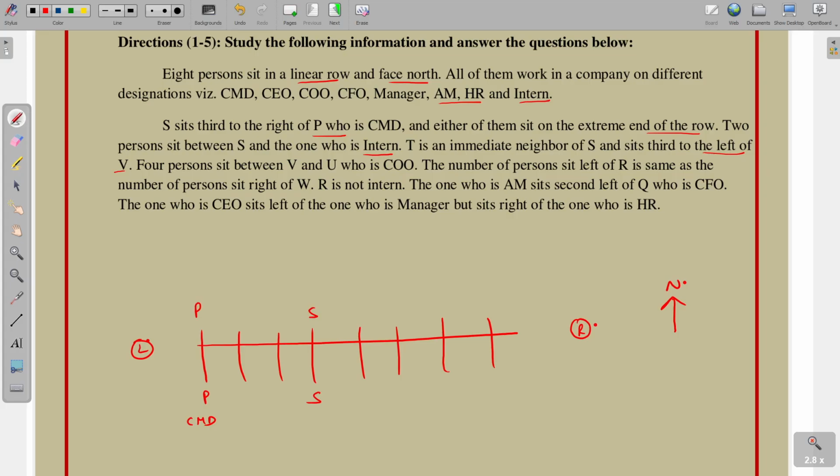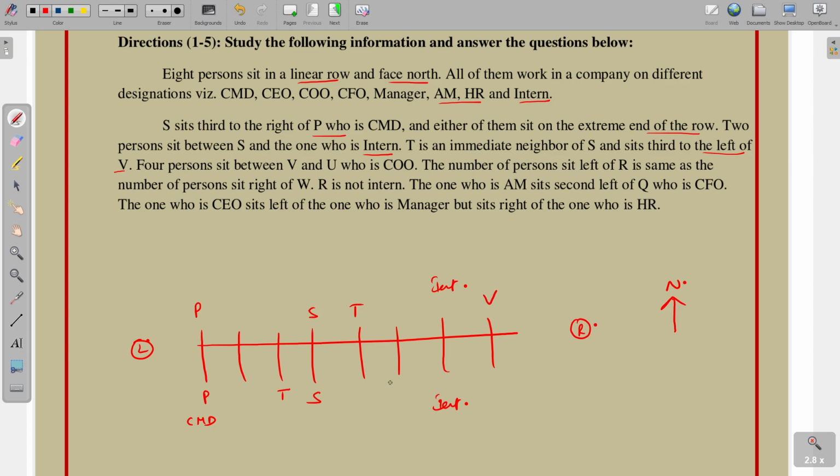So here is the intern, and on the left side P is already there. T is an immediate neighbor of S, and sits third to the left of V. Suppose V is there: 1, 2, 3.